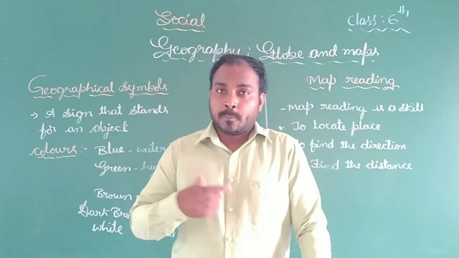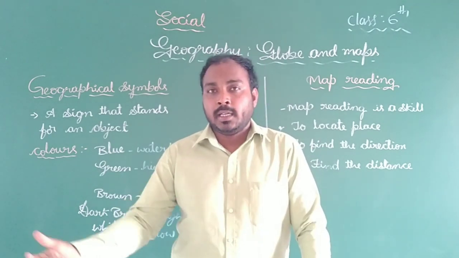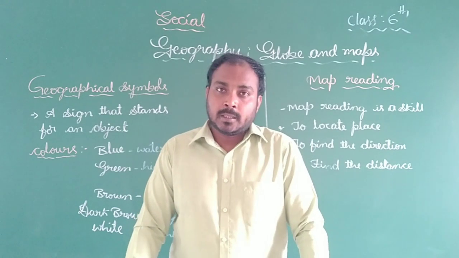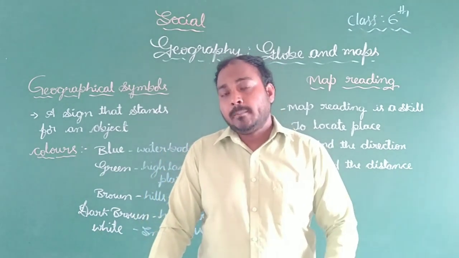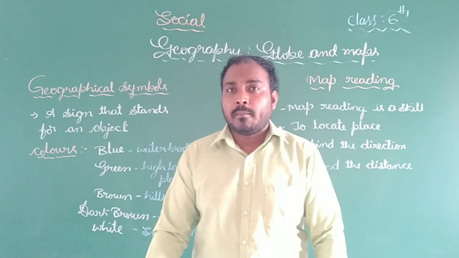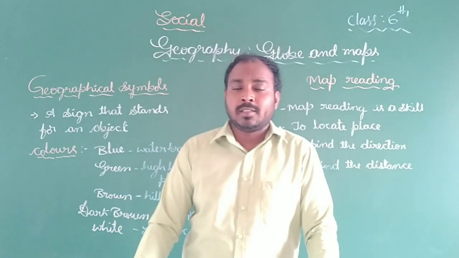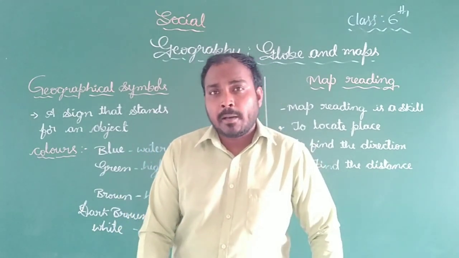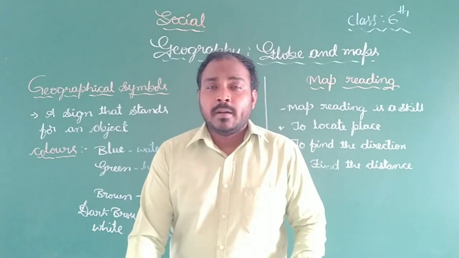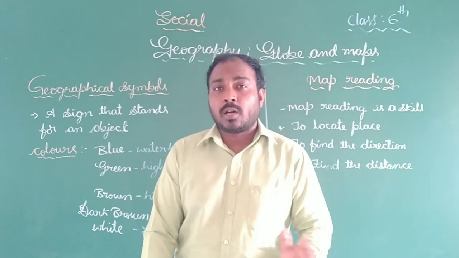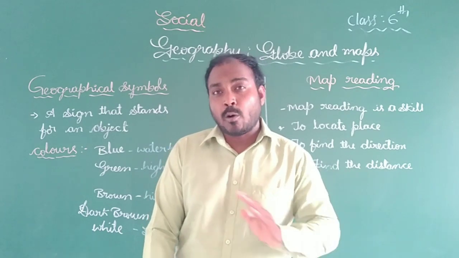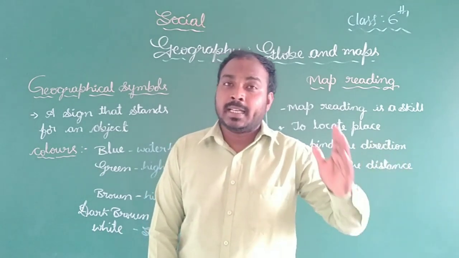Next, the maps divided by purpose: political maps, physical maps, and distribution maps. What do you see in a political map? In political maps we can see the boundaries between two countries, between continents, or between states and their capitals.